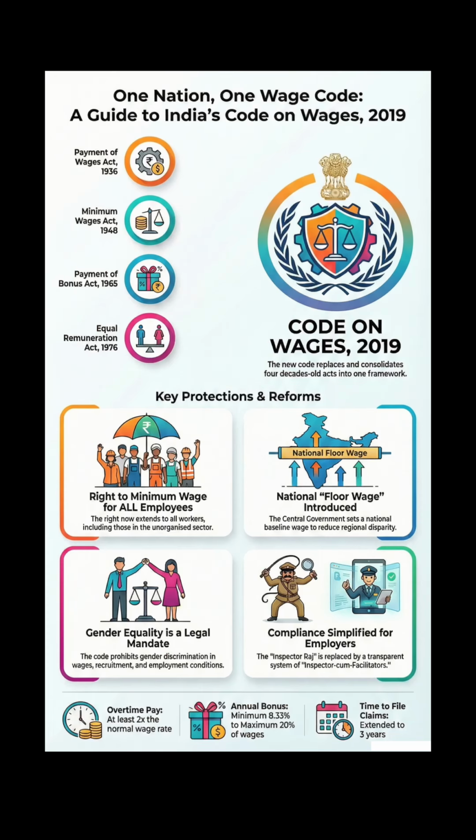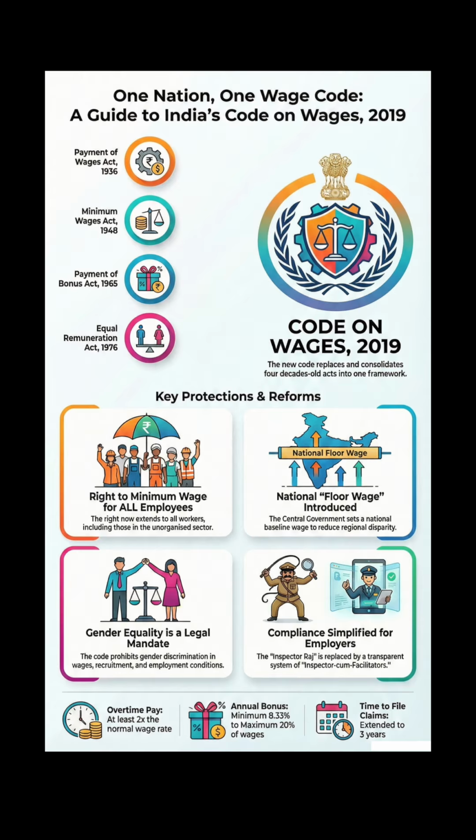The Code on Wages 2019 is now fully operational across India. This legislation consolidates and replaces 4 legacy statutes: the Payment of Wages Act, 1936, the Minimum Wages Act, 1948, the Payment of Bonus Act, 1965, and the Equal Remuneration Act, 1976. The primary objective of this consolidation is clear: to streamline the legal process and to guarantee the right to minimum wage for every worker in the economy.